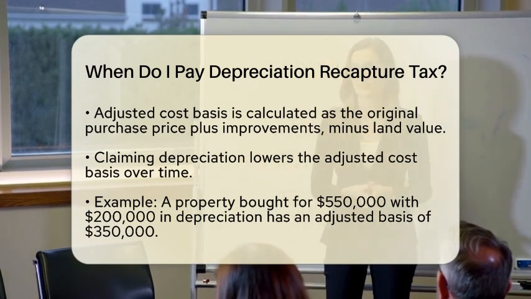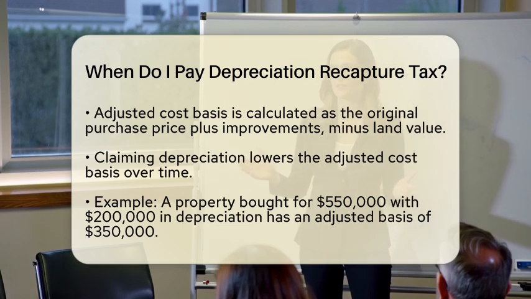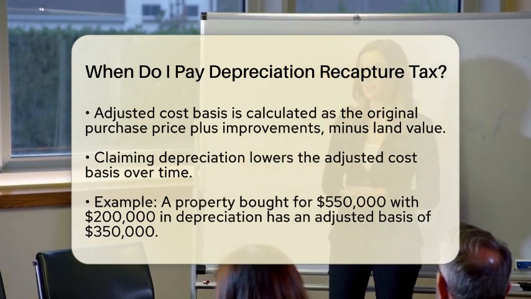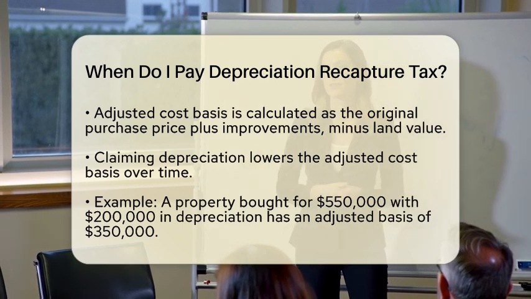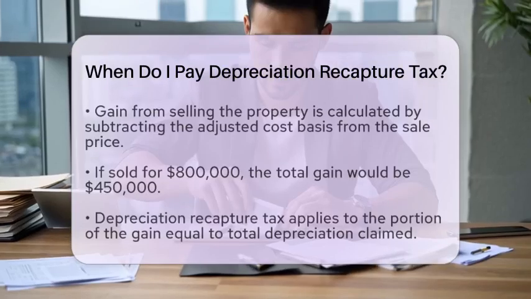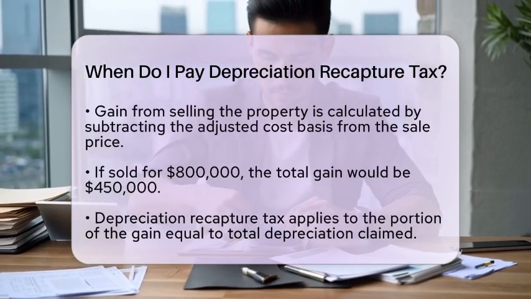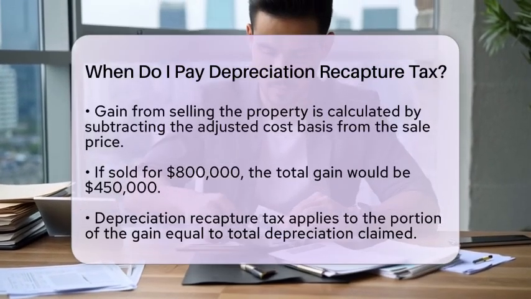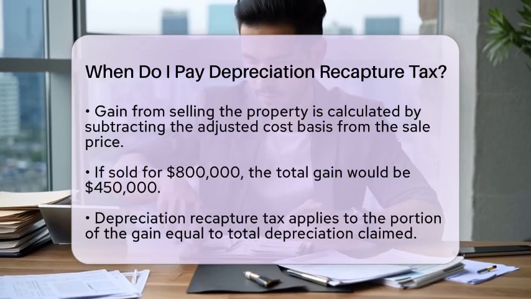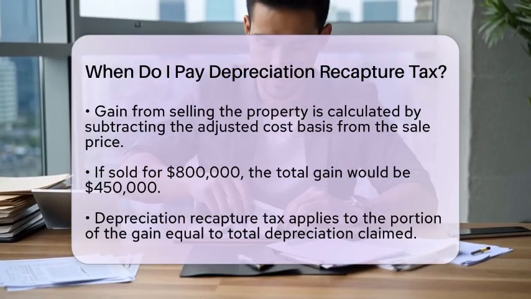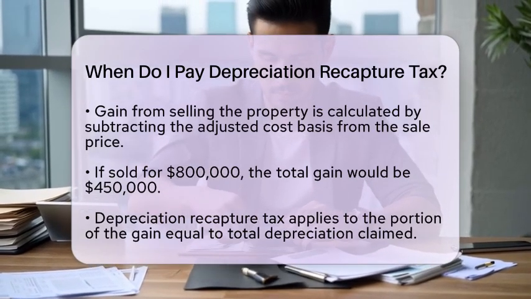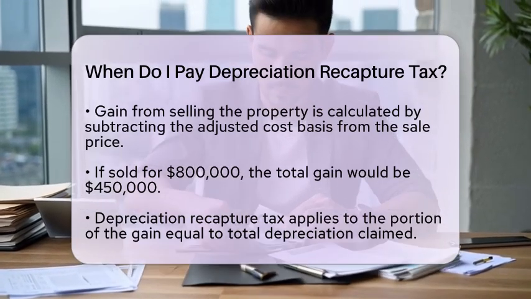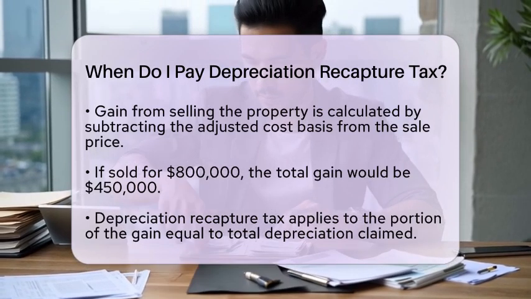Here's where depreciation recapture tax kicks in. The portion of your gain that equals the total depreciation you claimed is subject to this tax. This means that in our example, the $200,000 you claimed in depreciation will be taxed at a maximum rate of 25%. This rate is higher than the long-term capital gains tax rates but generally lower than ordinary income tax rates. You will pay this tax in the year you sell the property.